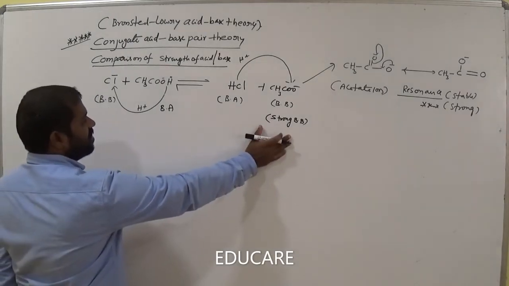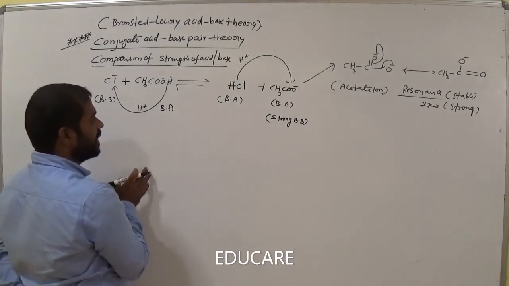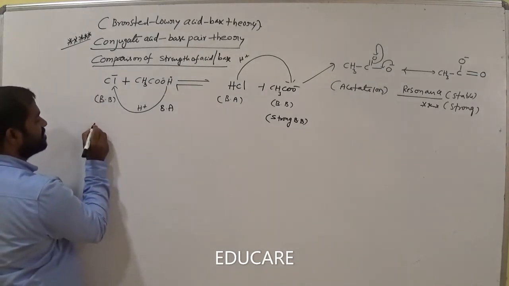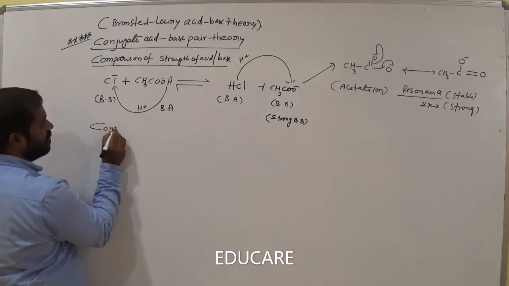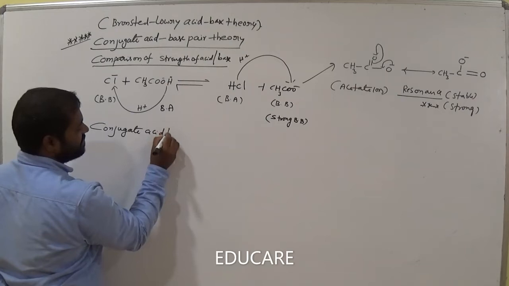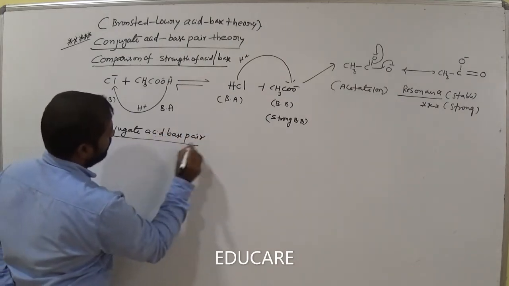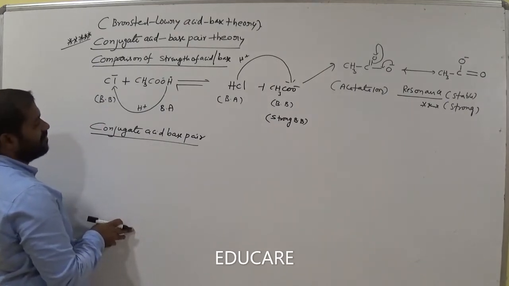So now this one is the strong base. Now write the conjugate acid base pair. Conjugate acid base pair.